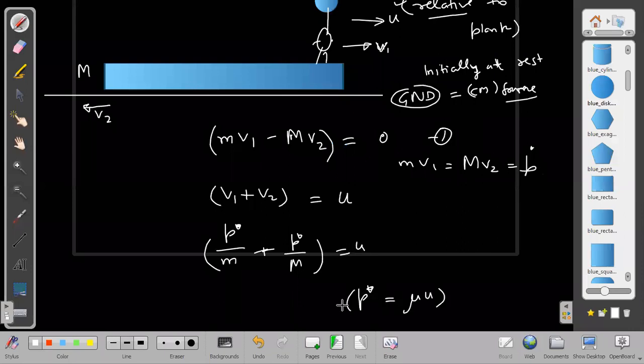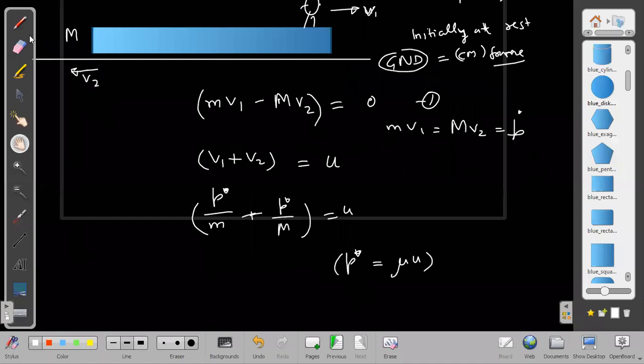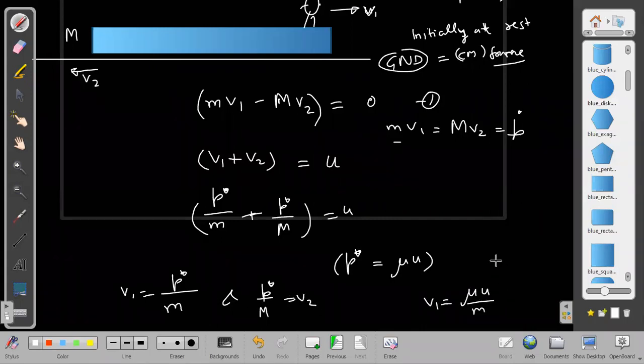Once I know p star, the individual velocities are just p star divided by m and p star divided by capital M. So v1 is mu into u by small m, and v2 is mu into u by capital M.